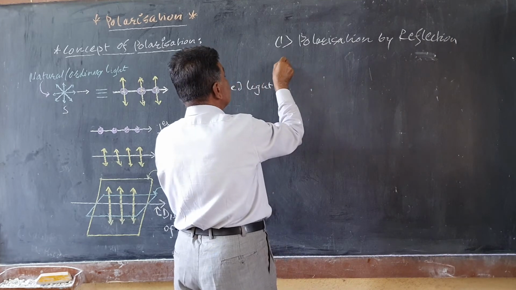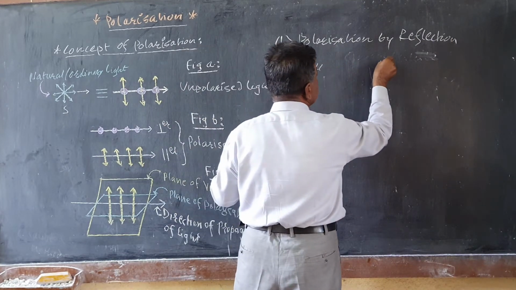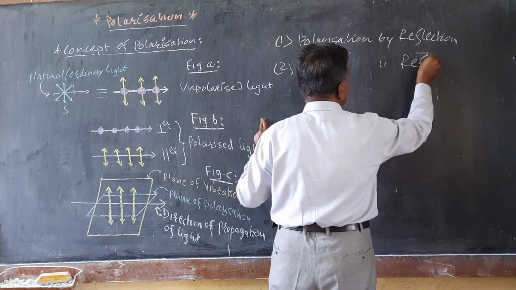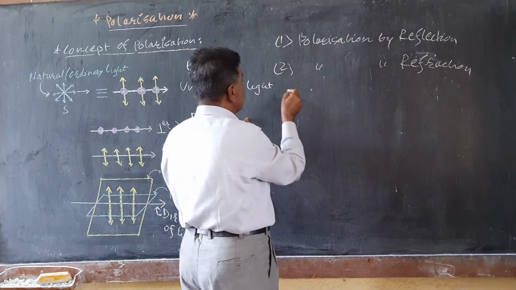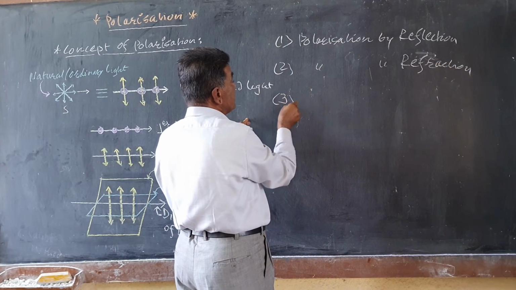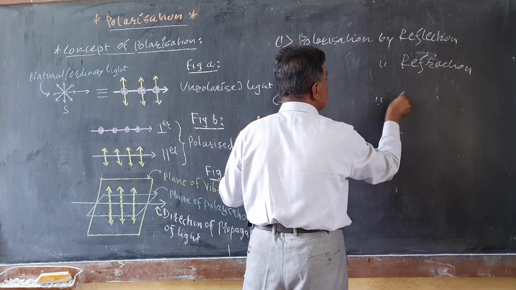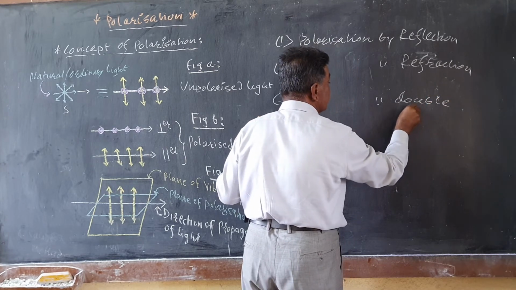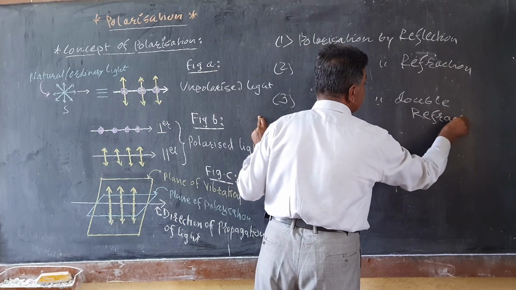Another method is polarization by refraction. By the method of refraction also, the given light can be polarized. Another method is double refraction; by the process of double refraction, it can be polarized.